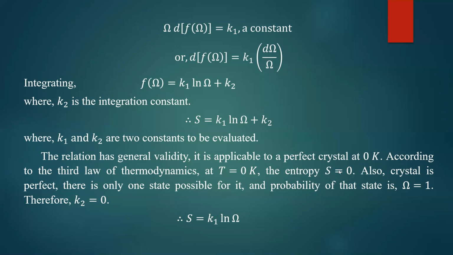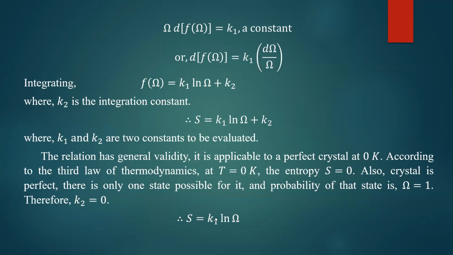That's why entropy is 0. It means that omega is 1. You substitute here: you put entropy S equal to 0, omega equal to 1. Ln of omega, that is ln of 1, is 0. That's why you will get k2 equal to 0. So k2 is observed to be 0. The integration constant k2 is 0. Therefore, you will have the equation S equal to k1 into ln of omega.